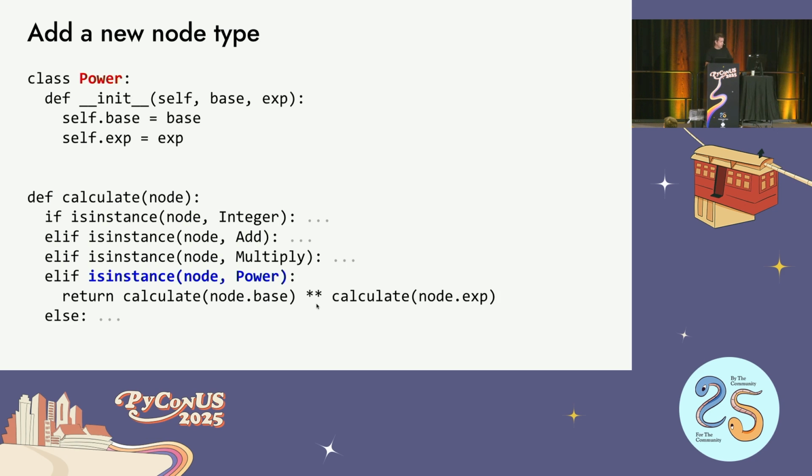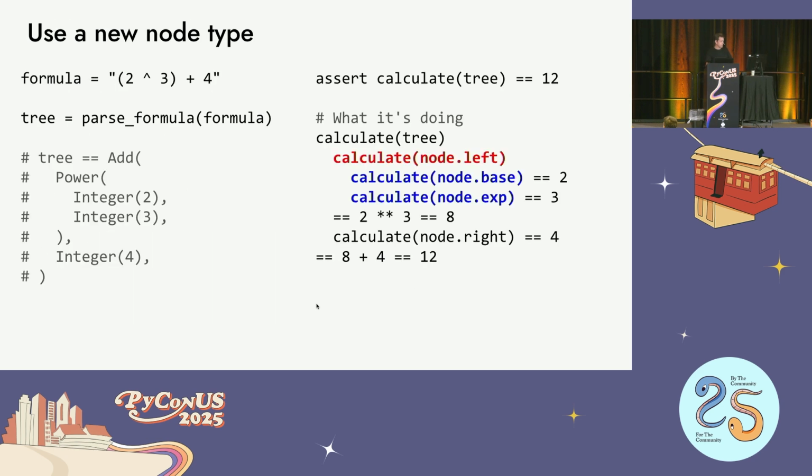We added the power object class, and now we can use it. We can create a new formula, like 2 to the third plus 4. We parse that into this tree, and when we run the tree, what we see it doing while calculating this new value is calling the logic for the power operation. So it knows, hey, I've got to calculate the base and the exponent, and now I can do all these operations and get the right answer. Again, none of this should be surprising. This is pretty straightforward.